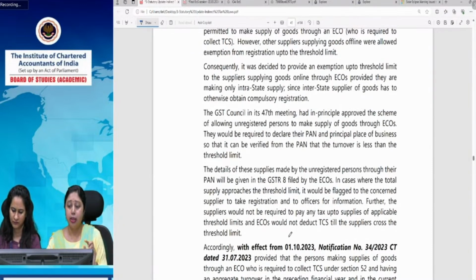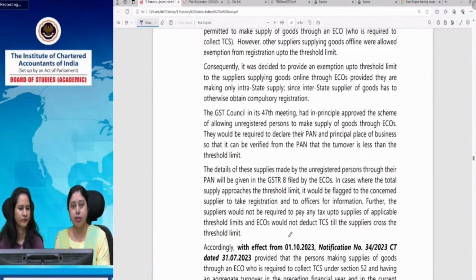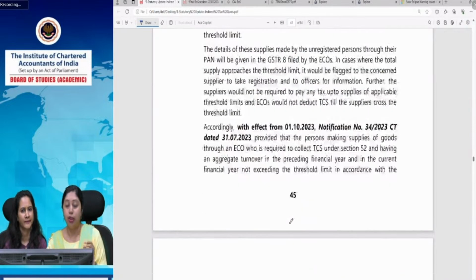Only thing is that ECO, on the other side, has also been asked to keep a check that they do not cross their limit. As and when they cross their limit, it will be flagged to the concerned supplier also, and ECOs also have to ensure that they make only intra-state supplies. Now, any supplier who is unregistered and supplying goods cannot supply anything and everything.